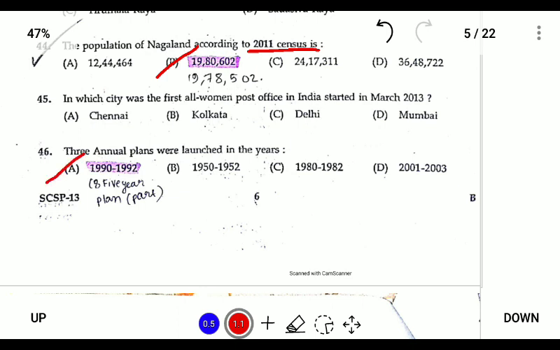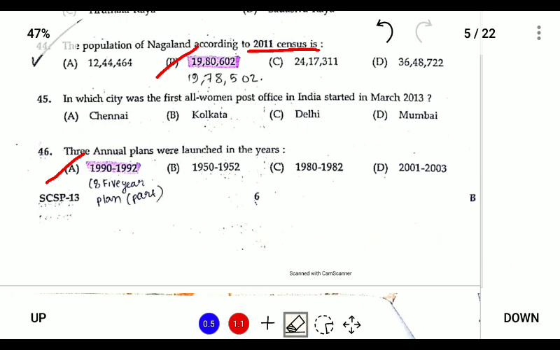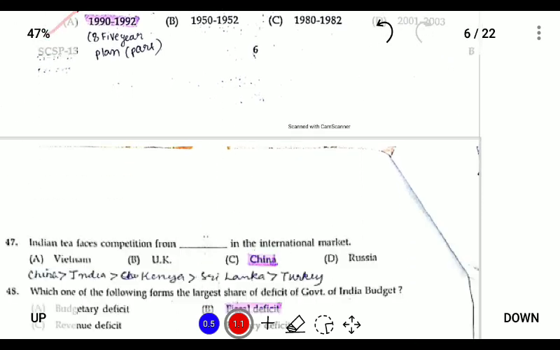So annual plans were launched in 1966, or rolling plan 67, 67, 68 up to 69. So following this, after the political crisis after the assassination of Rajiv Gandhi, three annual plans were launched in the year 1990 to 1992 during the 8th five-year plan.